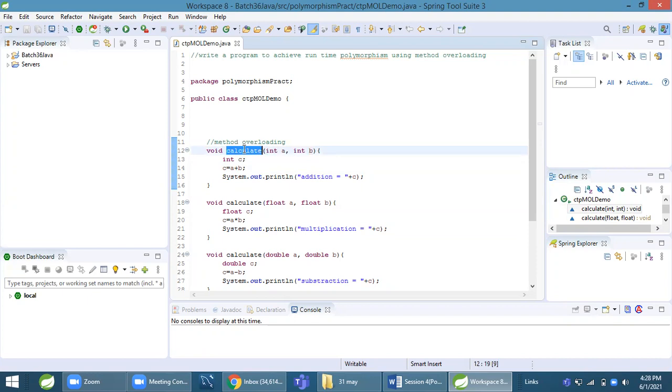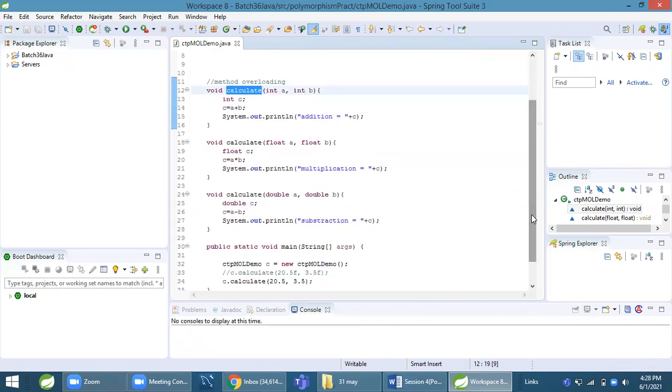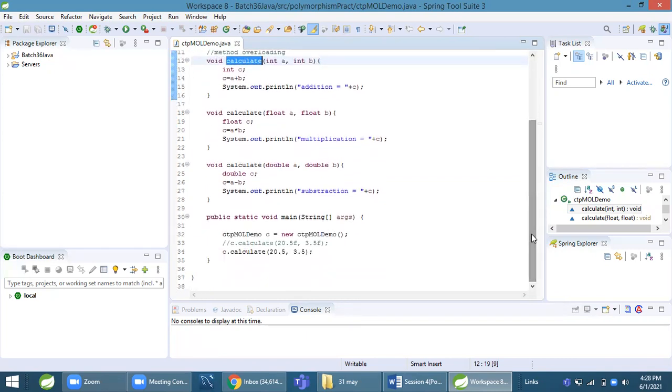The advantage of this is we maintain code cleanliness. With the same name, we are able to achieve multiple things. That is an advantage. And whichever is required, based upon what values we pass to these methods, that method will be selected. This is an advantage of method overloading.